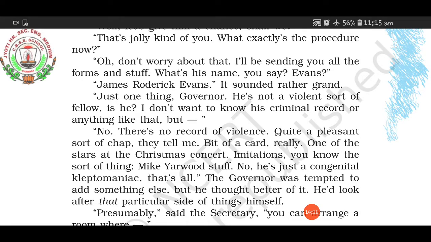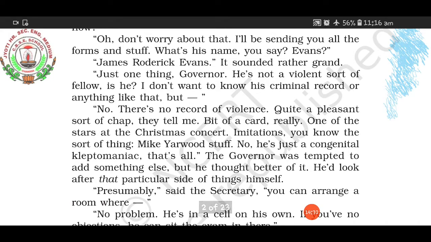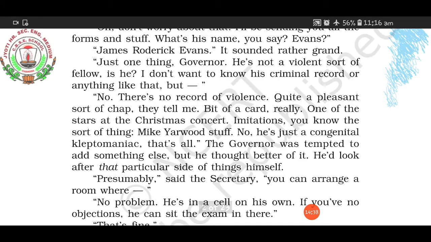And then he asked the governor, just one thing, Governor. He's not a violent sort of fellow, is he? I don't want to know his criminal record or anything like that, but no, there's no record of violence. Quite a pleasant sort of chap, they tell me. Bit of a card, really. One of the stars of the Christmas concert. Imitations, that sort of thing. Mike Yarwood stuff. No, he's just a congenital kleptomaniac. That's all. The governor was tempted to add something else, but he thought better of it. He would look after that particular side of things himself.